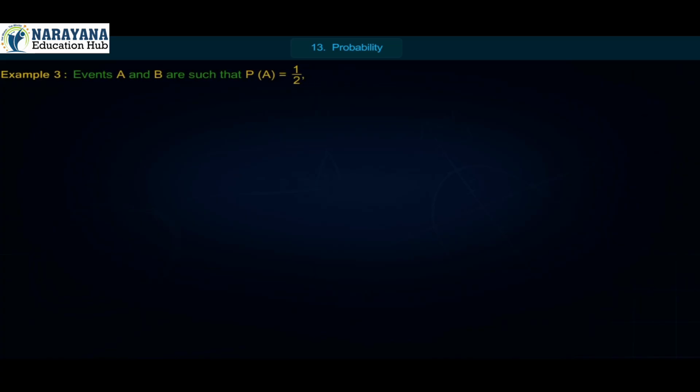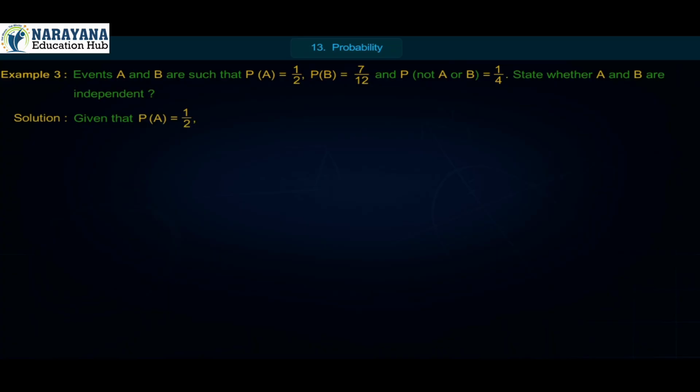Example 3. Events A and B are such that P of A is equal to 1 upon 2, P of B is equal to 7 upon 12 and P of not A or not B is equal to 1 upon 4. State whether A and B are independent. Solution. Given that P of A is equal to 1 upon 2, P of B is equal to 7 upon 12, P of not A or not B is equal to 1 upon 4.